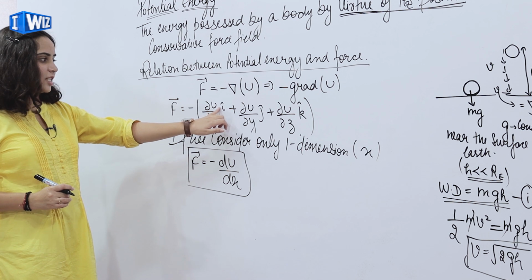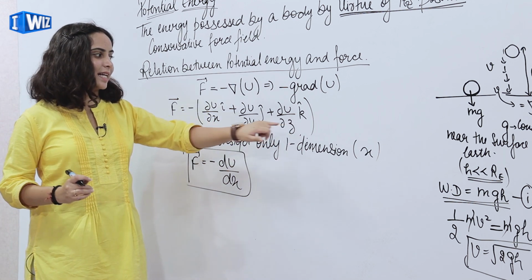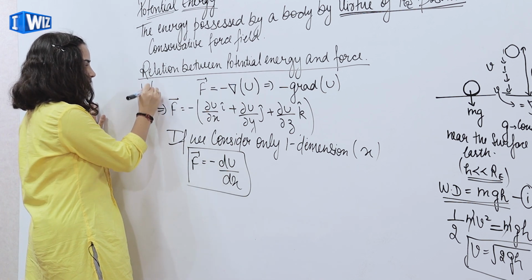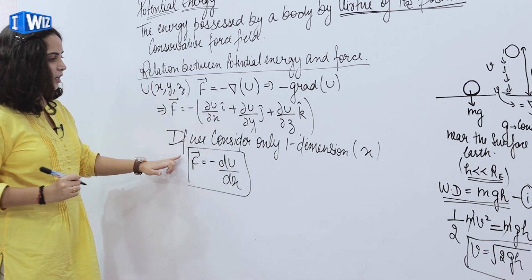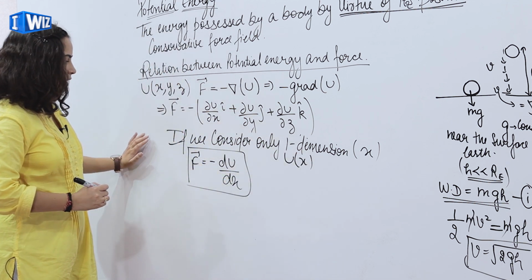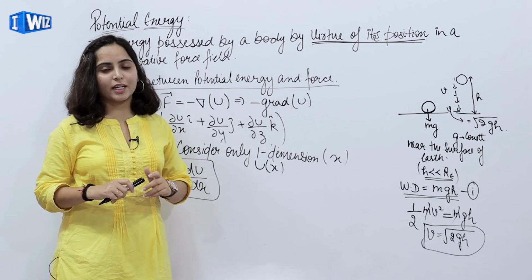Here there is a partial derivative of potential energy with respect to x, y and z, because this is a general case in which my potential energy depends on x, y and z, and here the potential energy is a function of x only. So this is the relation between the force and the potential energy.